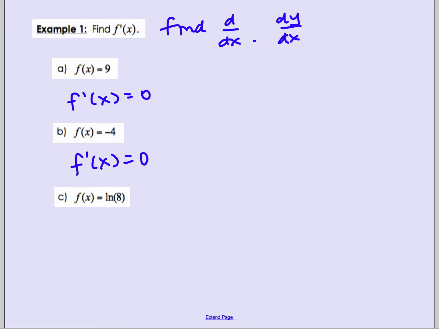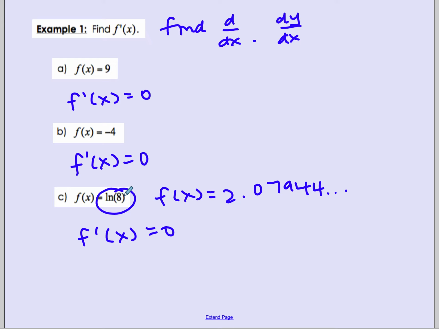Now c is ln of 8. I don't have my calculator pulled up, but I have one next to me. If I were to type in ln of 8 on my calculator, I notice there's no x with it, so that should be a red flag. ln of 8 is an irrational number, f of x equals 2.07944, and it goes on forever. So it's a number, and the derivative of any number or constant for this one would be 0. Sometimes they try to trick you with things like ln of 8, so you just have to be careful. Constants are any number that do not have an x with it.